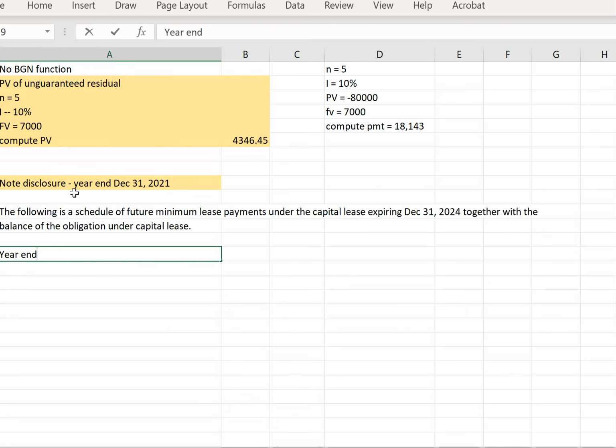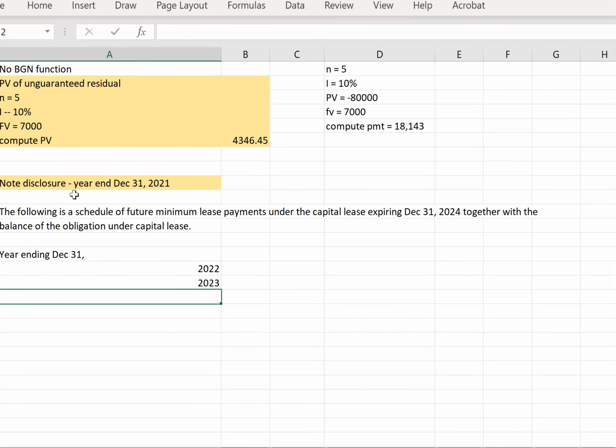Then we're going to have year ending December 31st as our header, and we're going to have the years of the lease. Remember, this is 2021, so the next years are 2022, 2023, and 2024, which is when the lease expires.